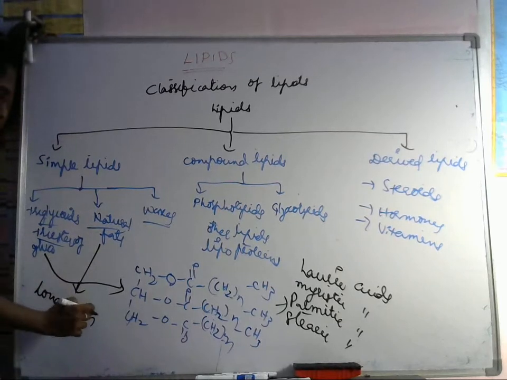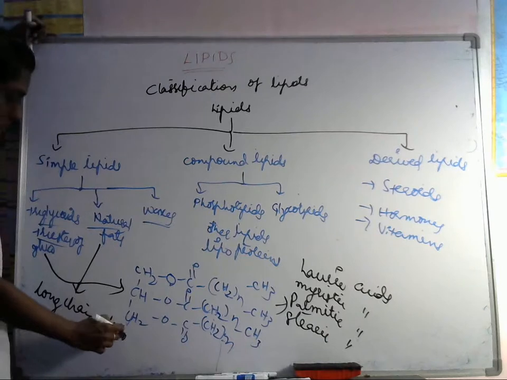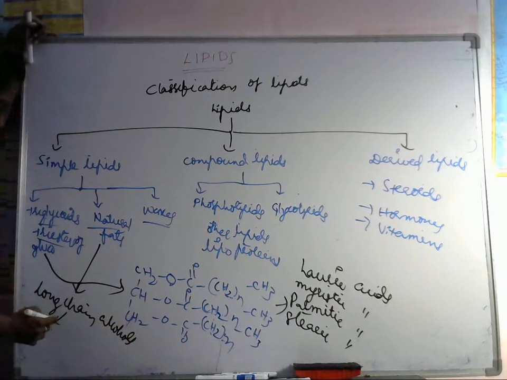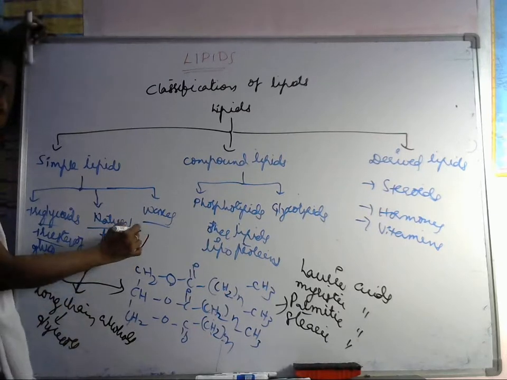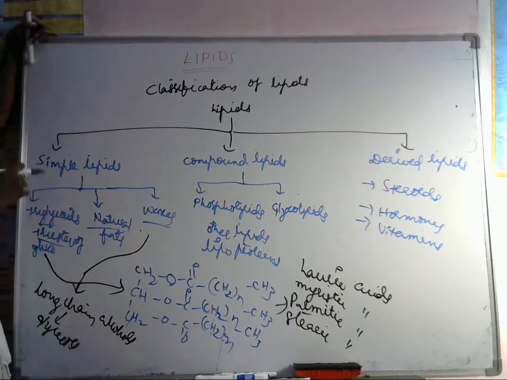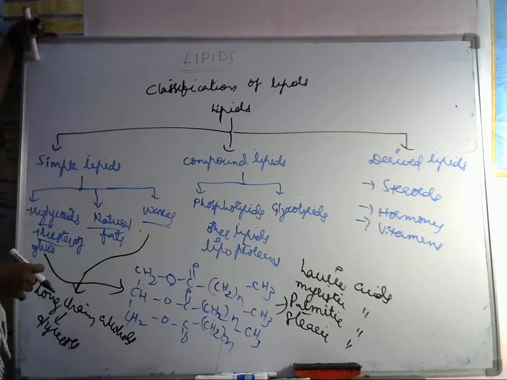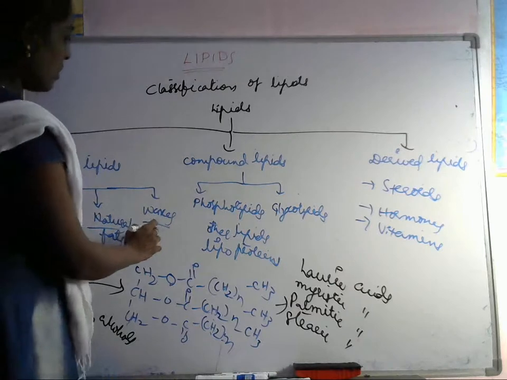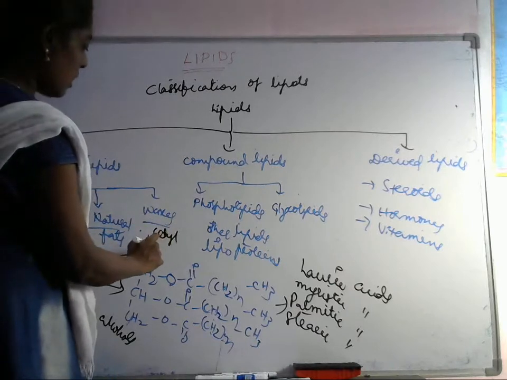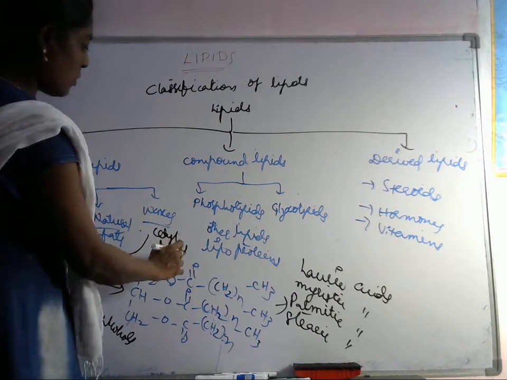Long chain alcohols which are called glycerols. Glycerol, not this one, so this one, that's it. Okay, these alcohols may be aliphatic or alicyclic. Cetyl alcohol is the most common form, so cetyl alcohol is the most commonly used wax.